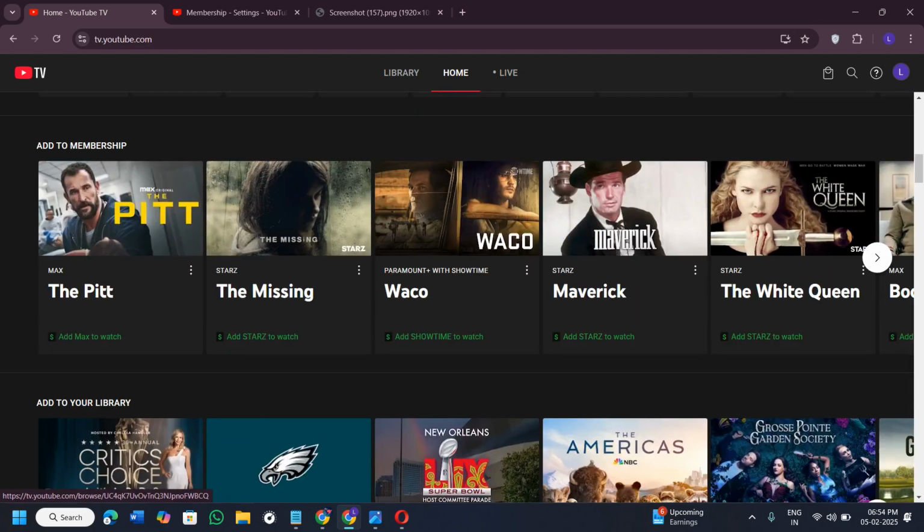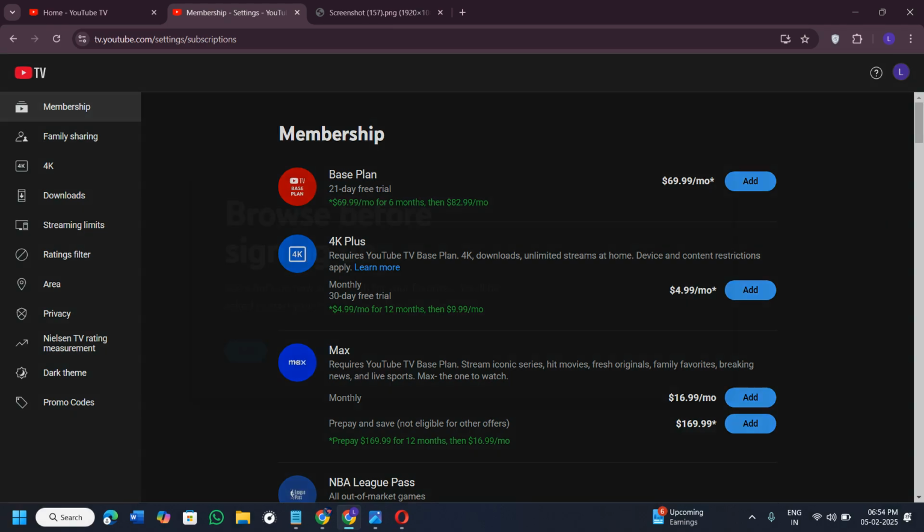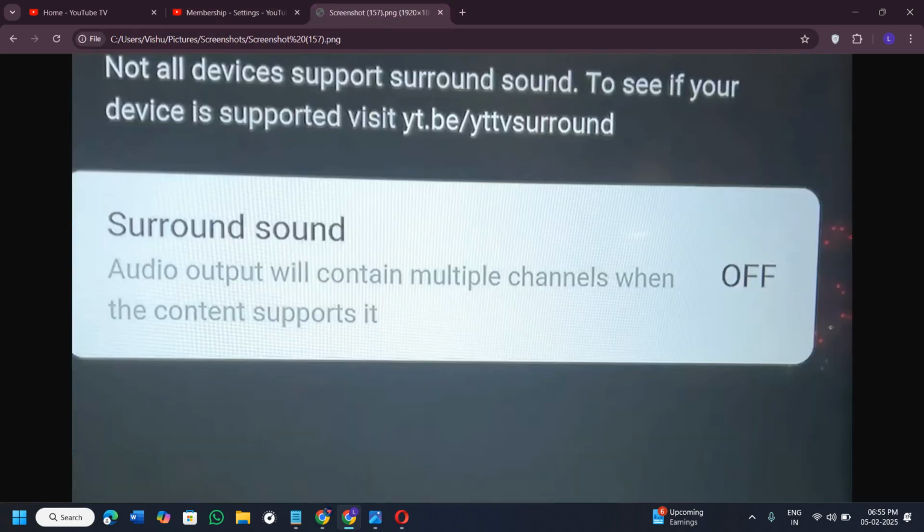For that, on your YouTube TV, you just have to simply click on your profile icon in the top right hand corner of the screen, and then you will be redirected to your settings. Now in your settings, you need to find the option of 5.1 audio, and once you click on that option, you will be redirected to this page where by default the surround sound will be on. So you just have to turn it off.